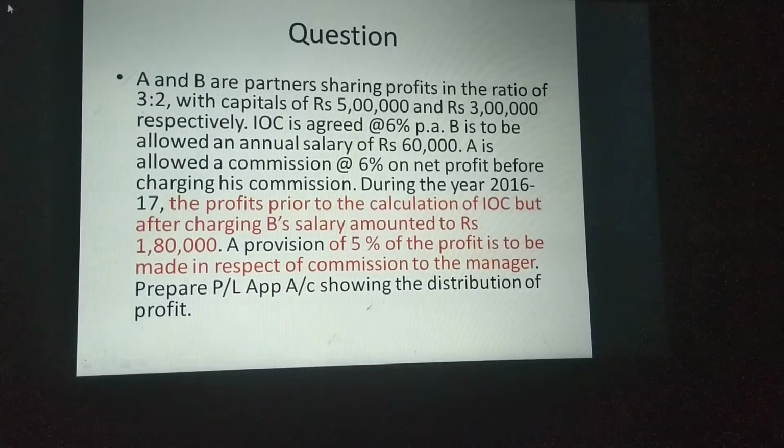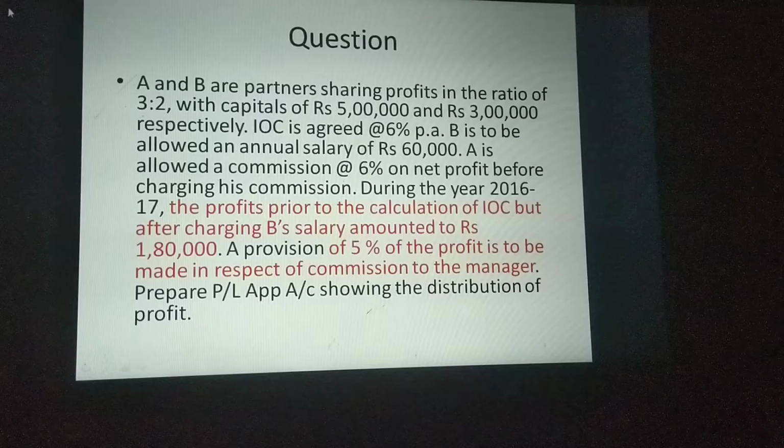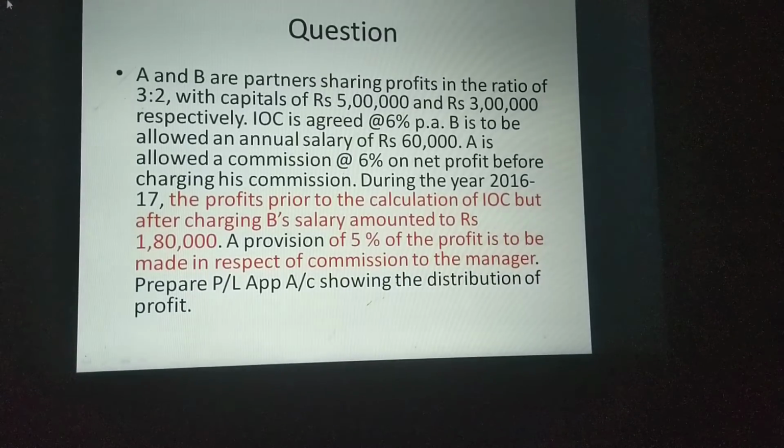B is a partner, so partners will be paid after making the profit and loss account. Here they charged it, but we are not going to make a profit and loss appropriation account yet. I will discuss it later.